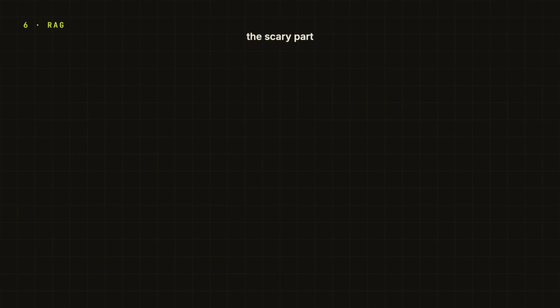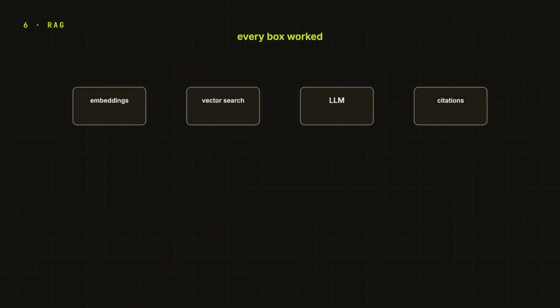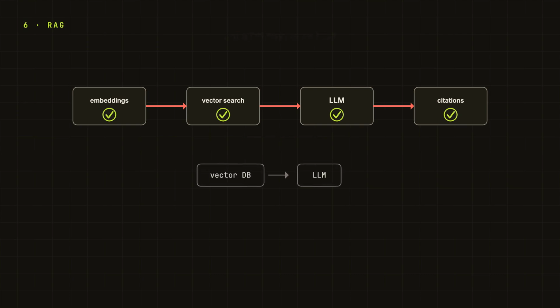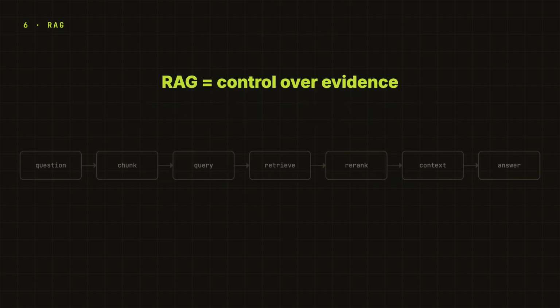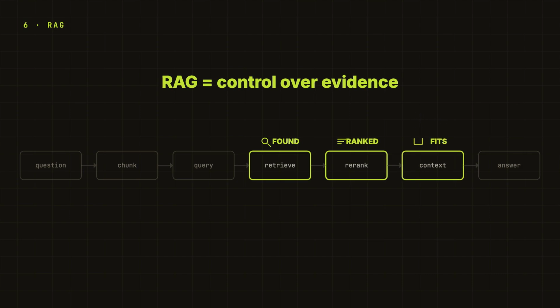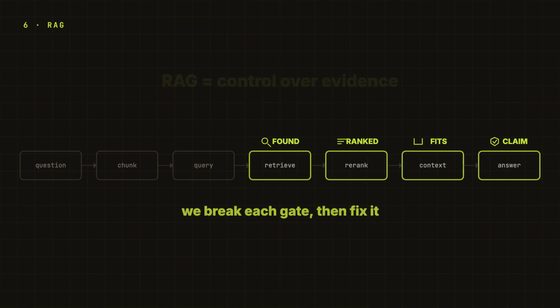And that is the scary version, right? Every individual box worked. Embeddings, vector search, the LLM, even the citations looked fine. Nothing threw an error. So what failed? Not the LLM alone. The evidence path failed. At high level, RAG is not put a vector database next to an LLM. RAG is control over evidence. What can be found, what gets ranked, what fits into context, and what the model is allowed to claim. So let us build this assistant by breaking each gate, then fixing it.